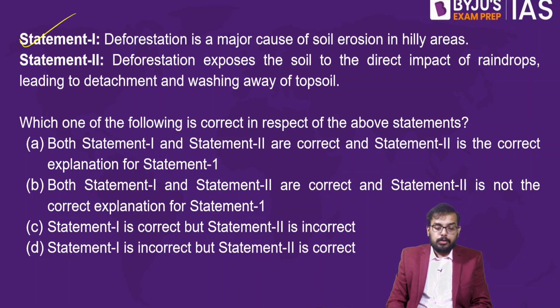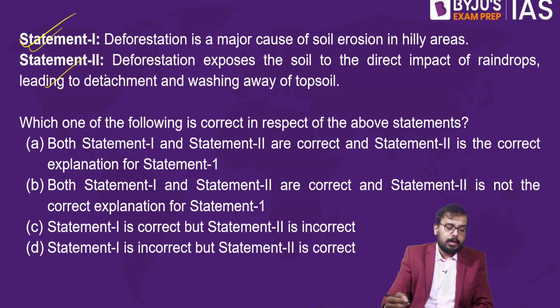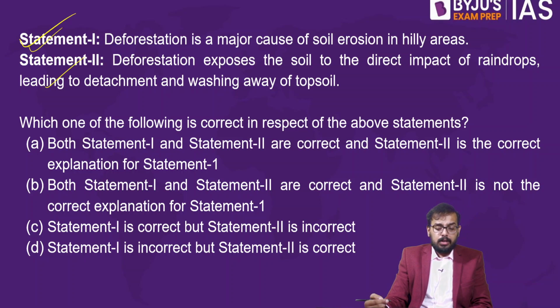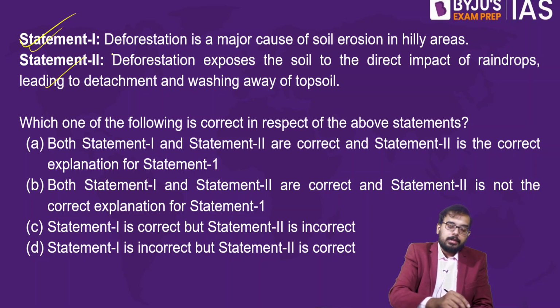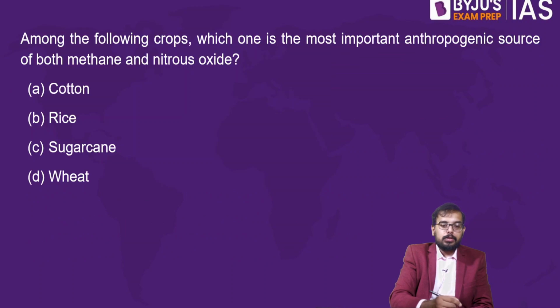So statement number 1 is also right. Deforestation is a major cause for soil erosion in hilly areas. Fine, so statements 1 and 2 are right. Now we have to select between A and B. Is there any relation between statements 1 and 2? No relation, no explanation as such. Statement 2 doesn't explain statement 1. Both are exactly right facts. Does statement 2 explain statement 1? No, it doesn't, but both are right. So the answer has to be B. B is the answer. Fine. So now we'll go to the next question.